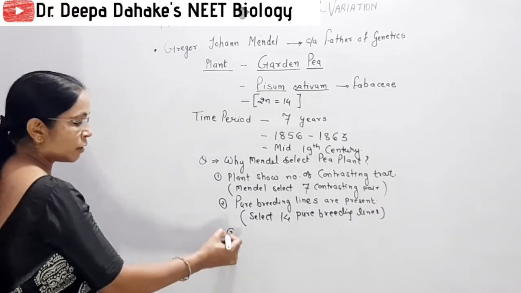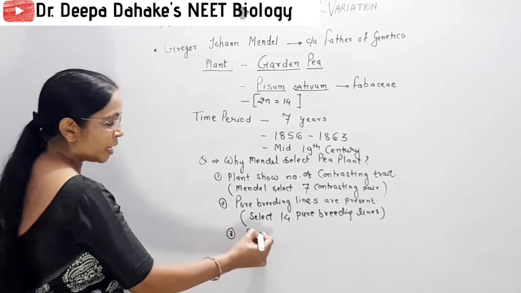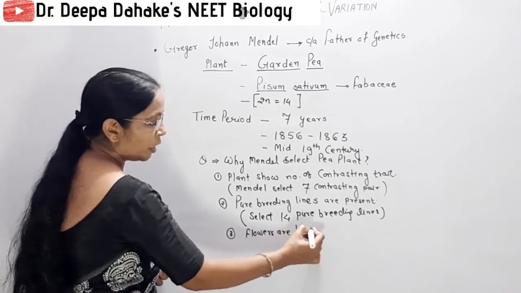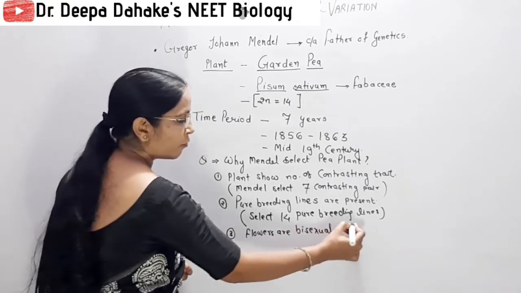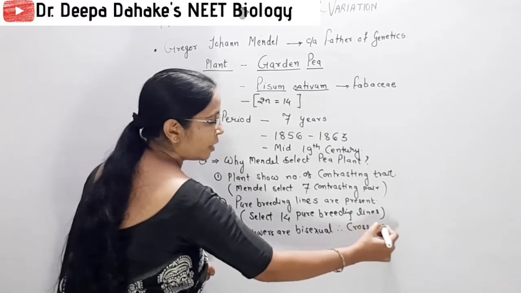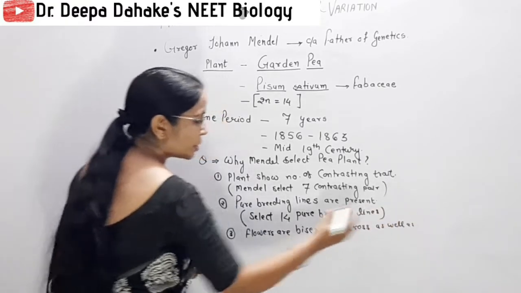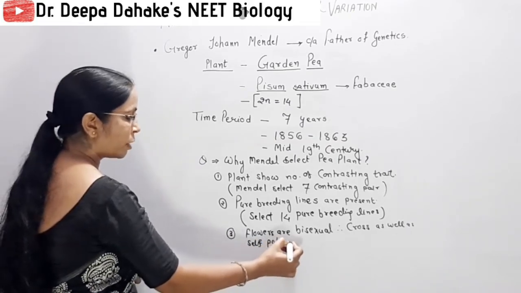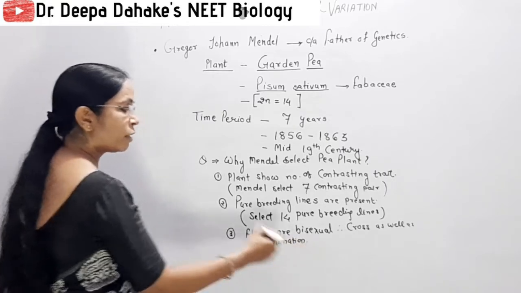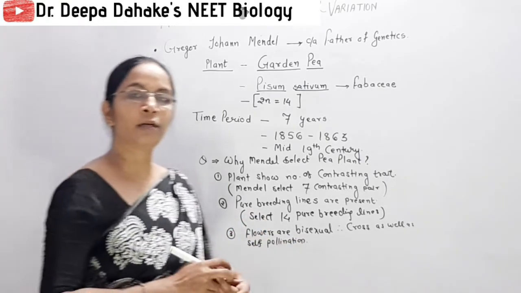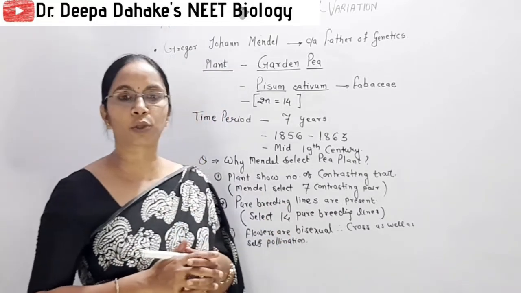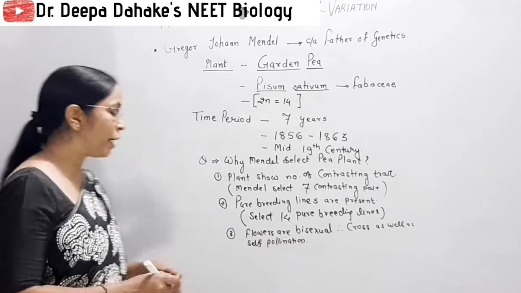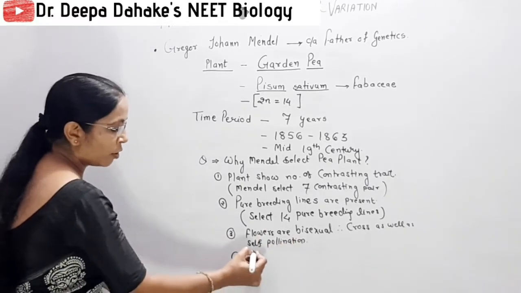The third character: the flower is bisexual. So flowers are bisexual in the pea plant and therefore cross as well as self-pollination is possible. So remember, cross-pollination. Normally Mendel selected cross-hybridization, but if it fails to cross-pollinate, then self-pollination takes place in the plant.